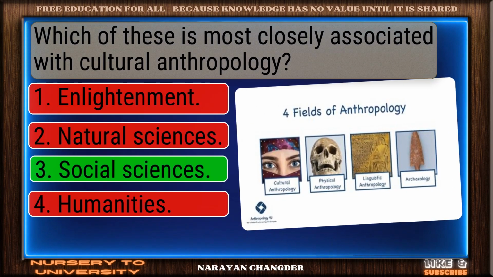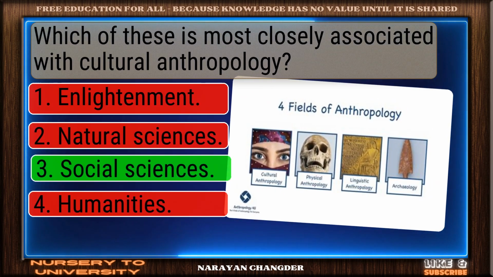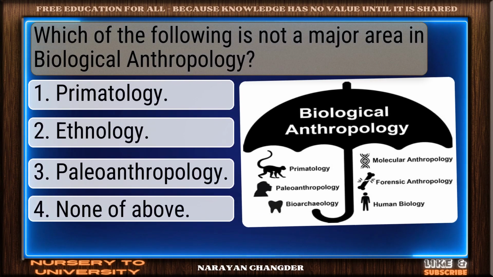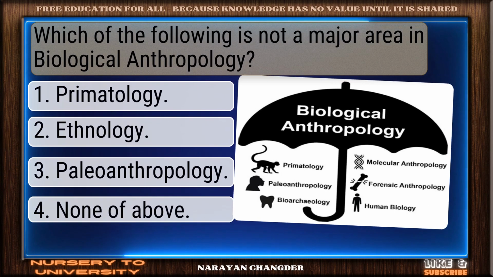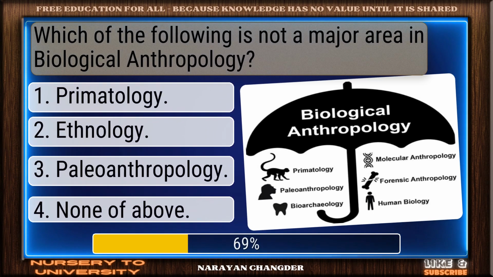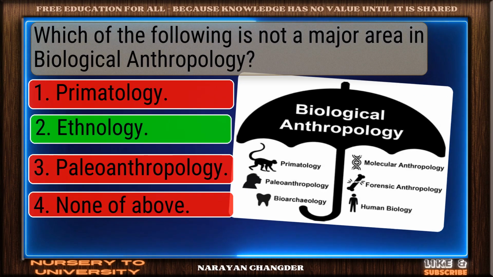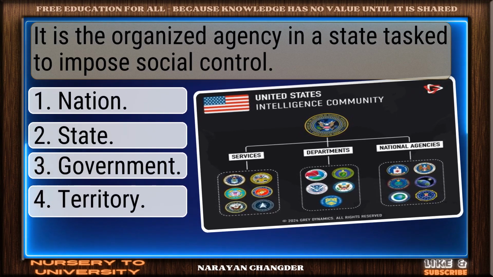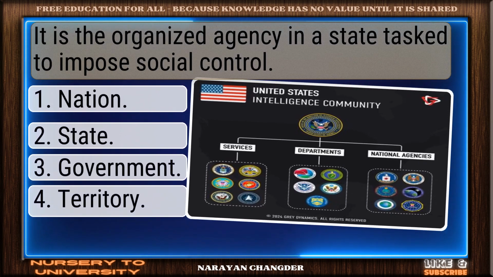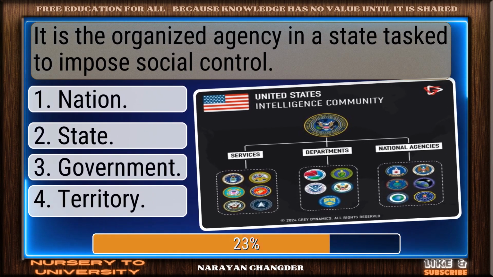Strong choice. Social sciences is the right answer. Which of the following is not a major area in biological anthropology? Clear logic. Your choice ethnology is sound. It is the organized agency in a state tasked to impose social control.